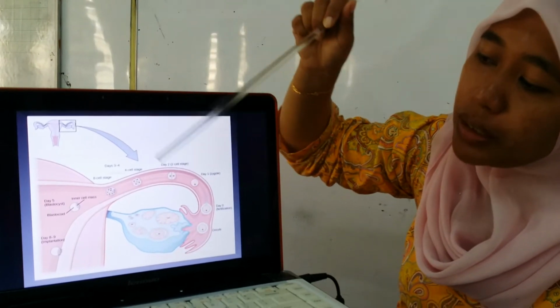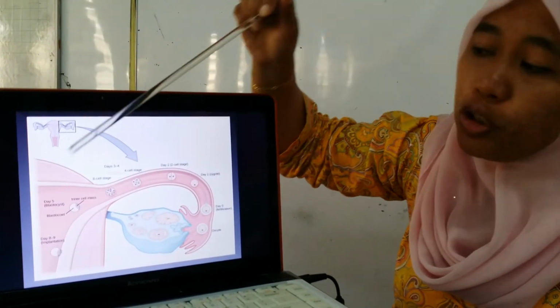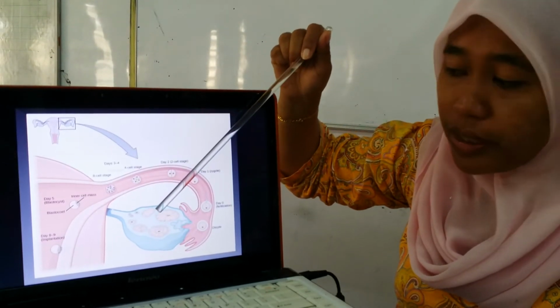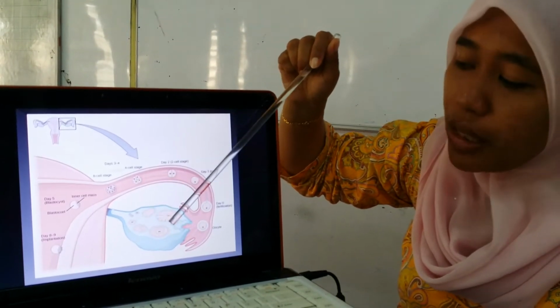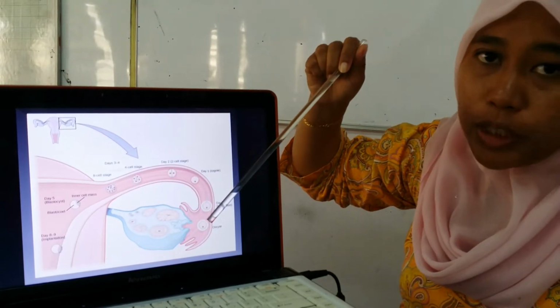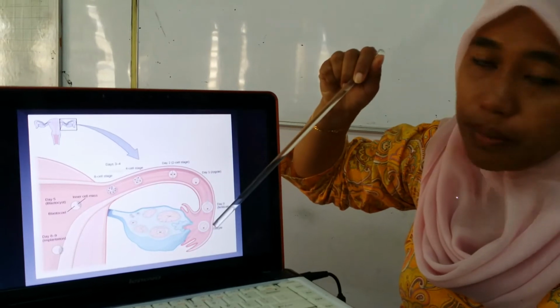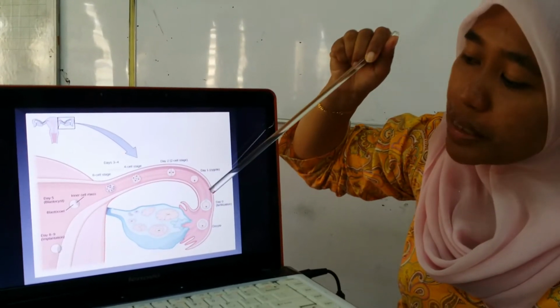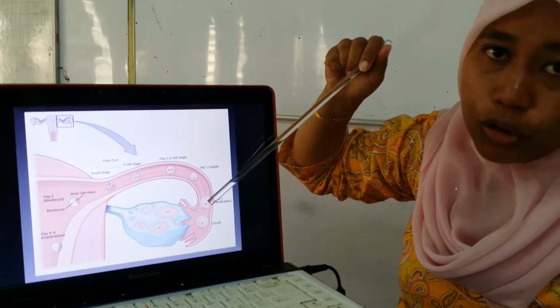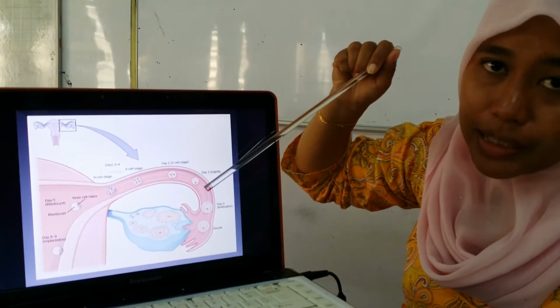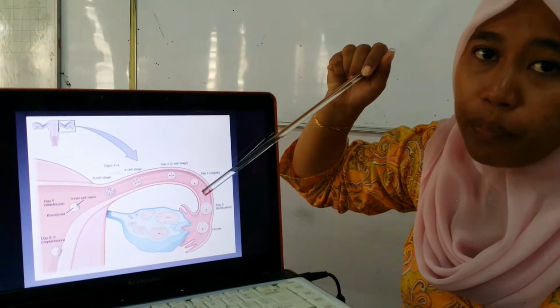The bigger picture of the fallopian tube is here. This is the ovary, the place where the ovum is released. After the ovum is released, it will be inside the fallopian tube. So all of this is the fallopian tube. When the ovum is inside the fallopian tube, the sperm will penetrate or combine with the ovum. This is the process of fertilization that occurs inside the fallopian tube.